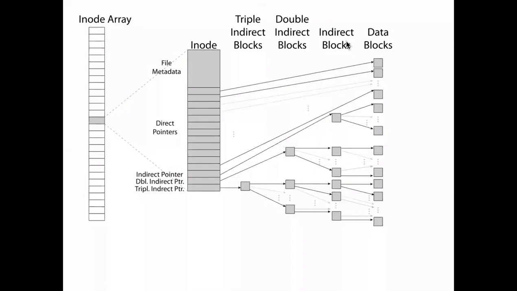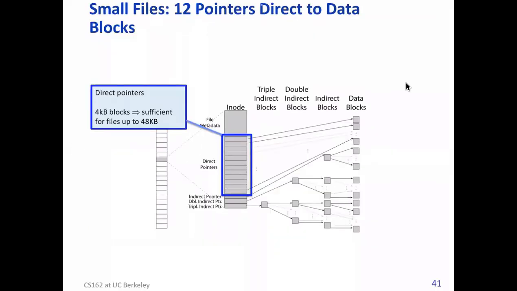Okay, and if the file size is bigger than 48 KB, which cannot be reached directly, then you can go to one level of indirection. Note that the one shown in the last but one row is again a block, and it will have multiple pointers. Note that these are the direct links here. So basically we can find the first block, second block, third block, and the contiguous location within the blue rectangle gives the pointers to the first, second, third block, and so on. So if it is 48 KB or less, then you can use a direct pointer.